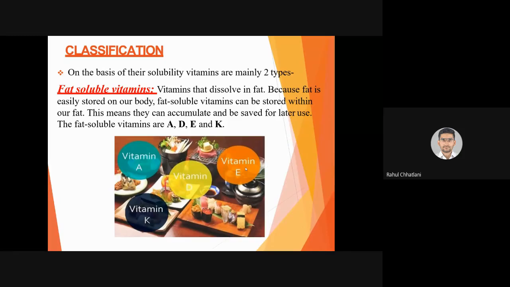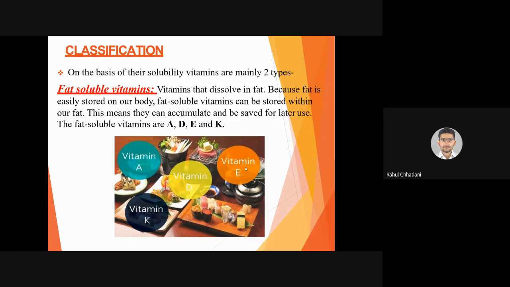Fat soluble, as the name itself suggests, will dissolve in fat. Soluble means it will get mixed. Yes, so vitamins that dissolve in fat. Because fat is easily stored in our body, fat soluble vitamins can be stored within our fat. So wherever there is adipose tissue, specifically in the liver where more fat is stored, these vitamins are in excess, and if you take them excessively they will remain stored.